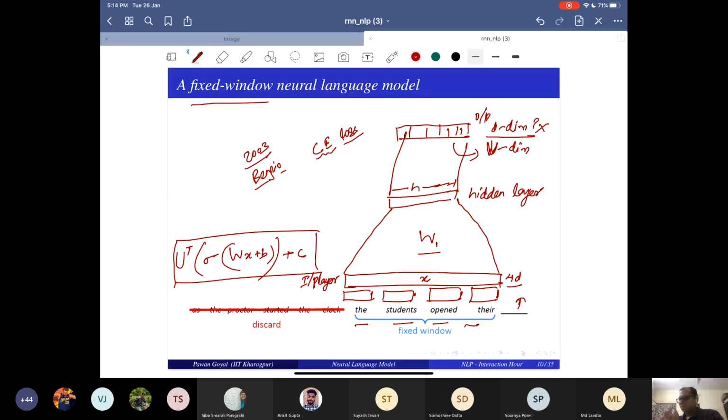Once I have this architecture, everything else is standard. And I don't even need any annotated data. Just like an n-gram language model, I can just use a large corpus. I can create these windows, 4 words in and the next word out, and keep on training this language model.